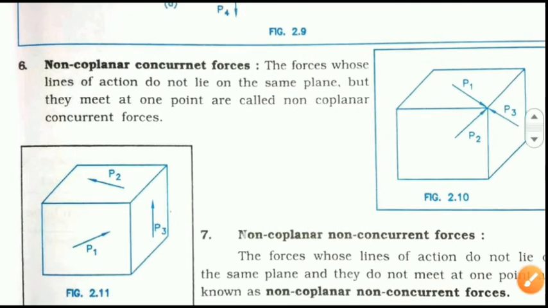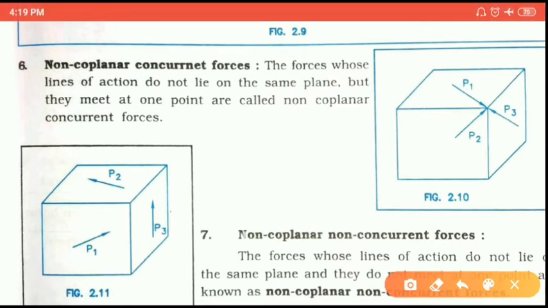Now, non-coplanar concurrent forces. Okay.